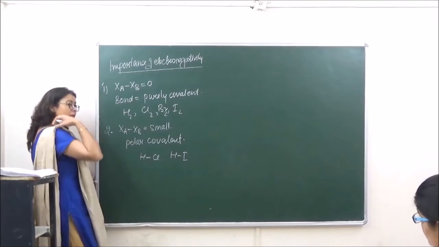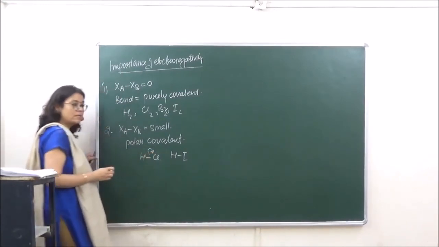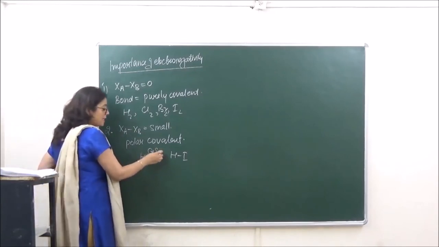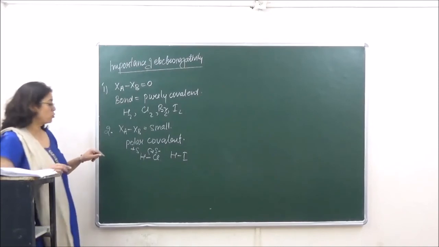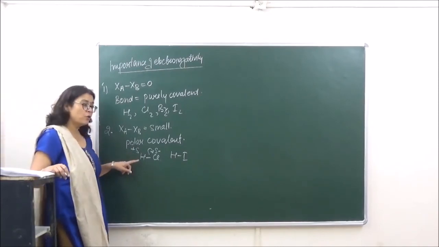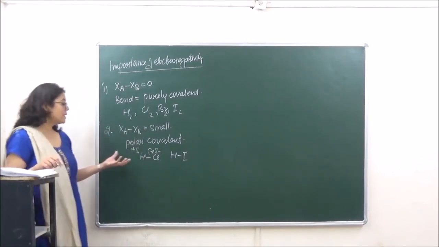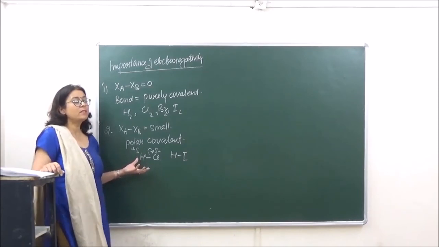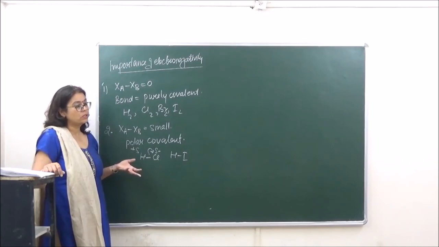Over here chlorine, being more electronegative, is going to attract the shared pair of electrons towards itself. As a result, a dipole is created, which we will do in detail in the next chapter also. There are two different charges. Such bonds, which are actually covalent but still develop charges on the elements due to electronegativity difference, are known as polar covalent bonds.